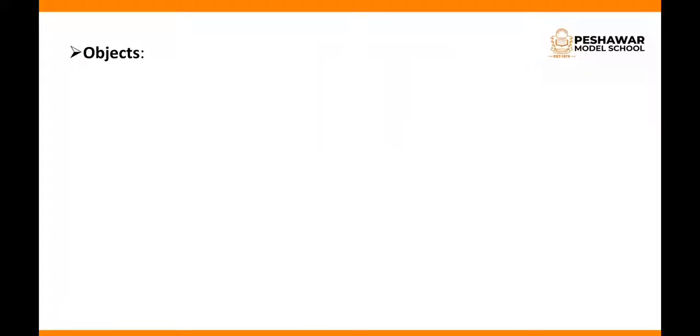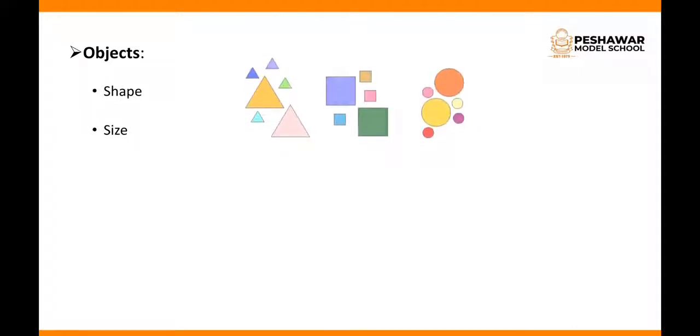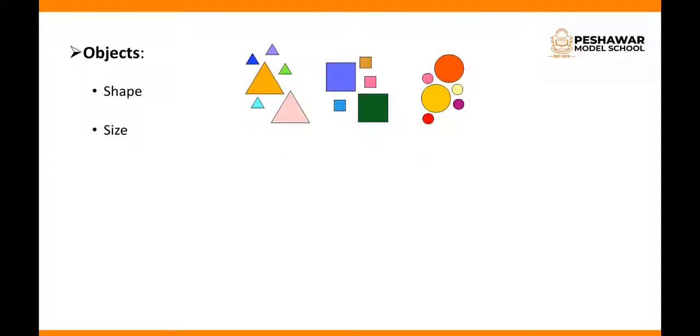Now, what are objects? Anything which is made up of one or more substances or materials is called an object. Objects are classified on the basis of size and shape. We have different sizes and shapes of objects.